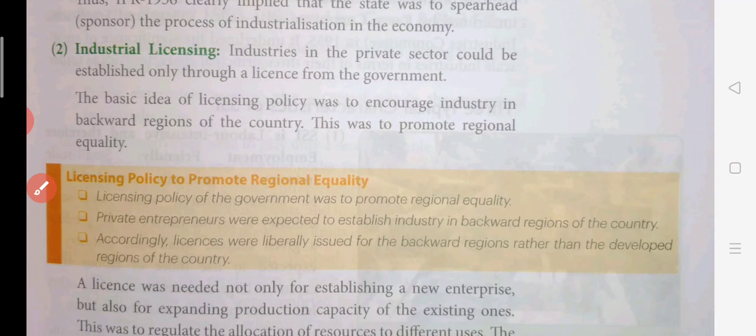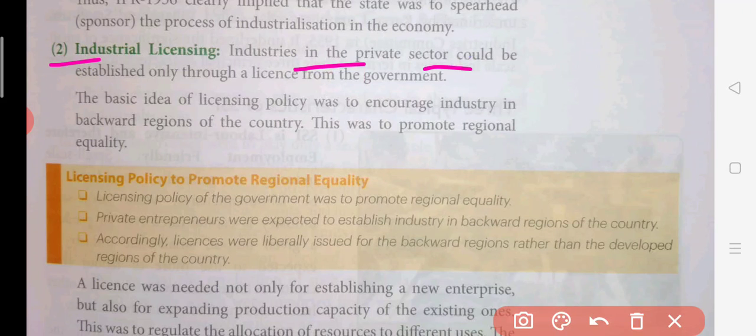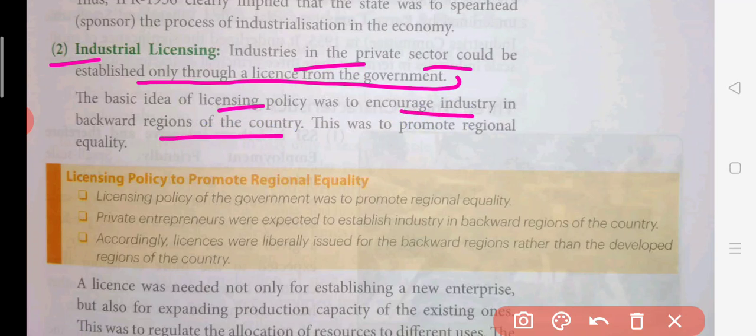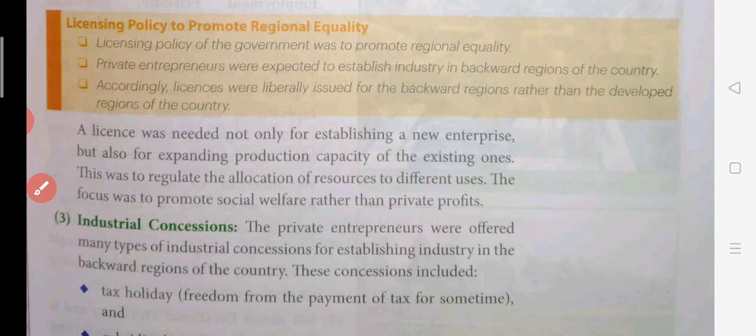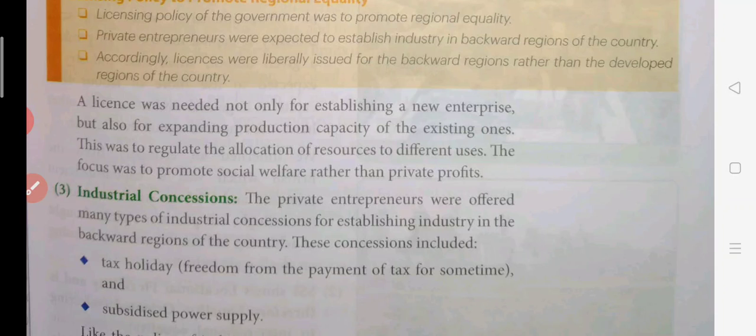Then the next point is industrial licensing. This licensing was also very critical for the private sector at that time. A private enterprise could be established only when it got a license from the government. The basic idea of this policy was to encourage industry in the backward regions of the country. This was to promote regional equality. Suppose you want to establish your company somewhere, they will give you a license for establishing your company in a rural area very easily.